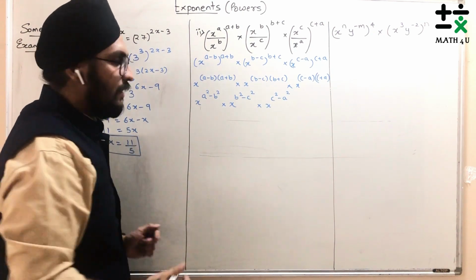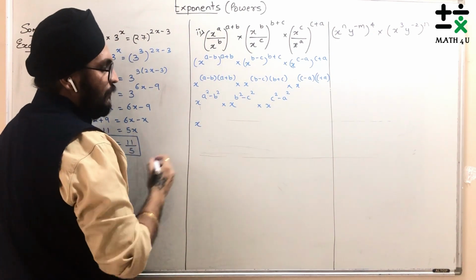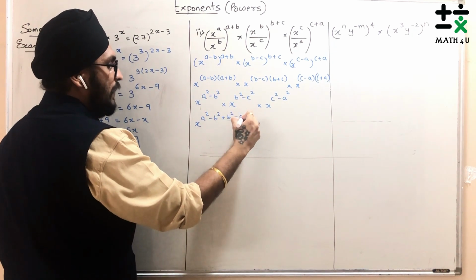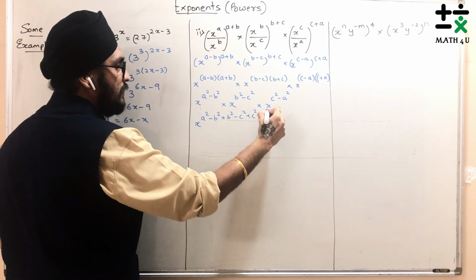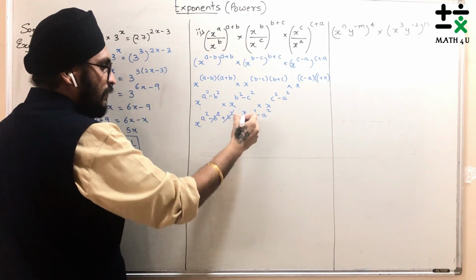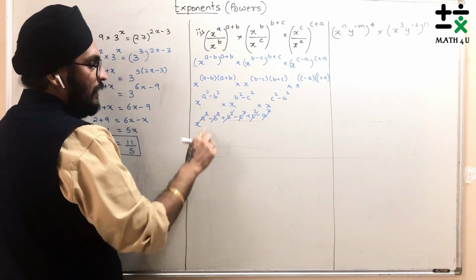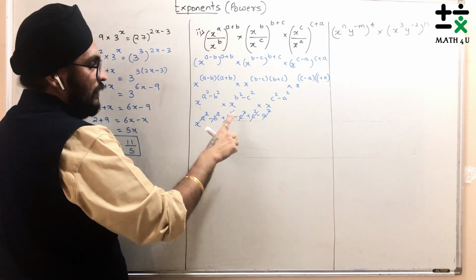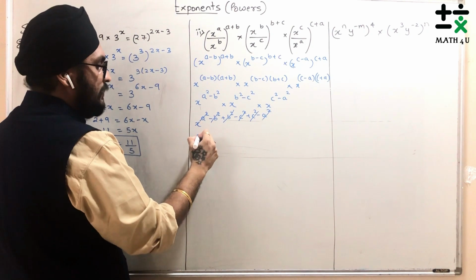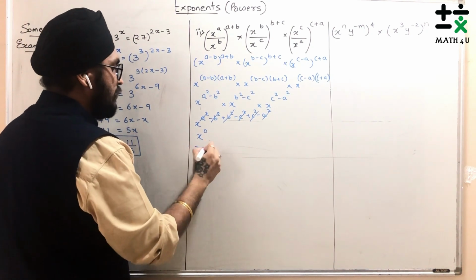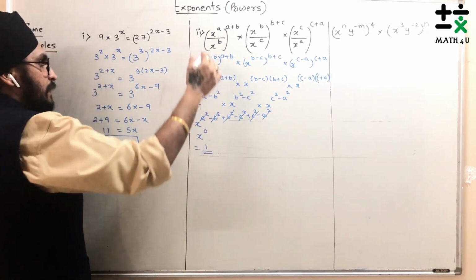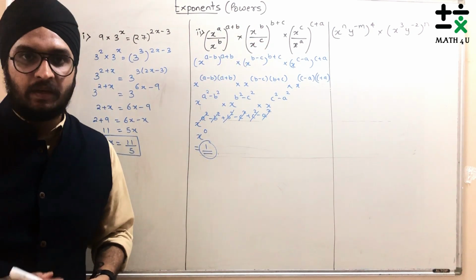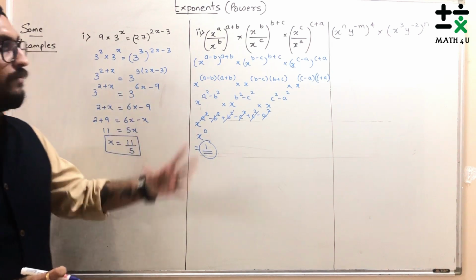The law of product has come in. So x will be the same, and the powers will be a square minus b square plus b square minus c square plus c square minus a square. You can see everything will get cancelled: a square minus a square plus c square minus c square plus b square minus b square. So x raised to 0 will be remaining, so your answer is equal to 1. That means if you simplify this, your answer will be simply 1. So with that, your sums will be very easy.